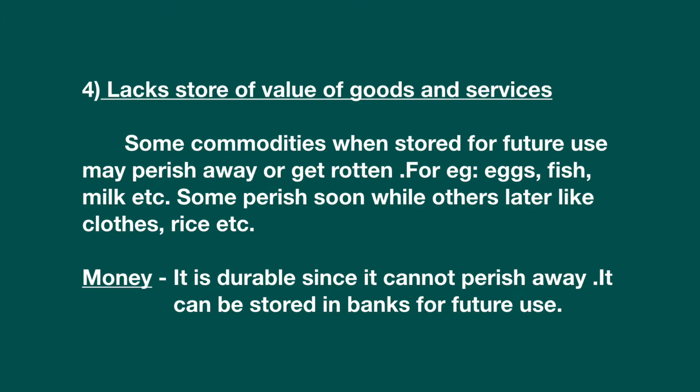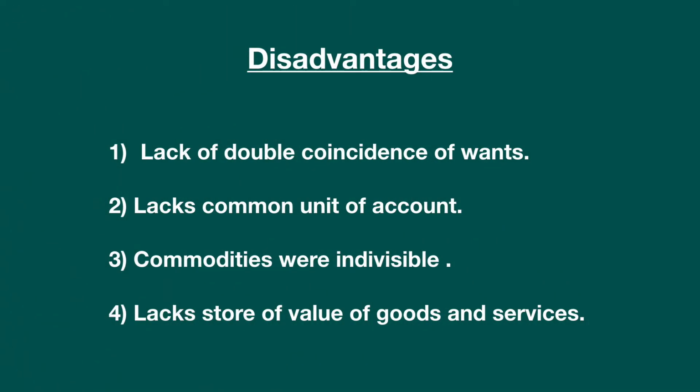In the case of animals, they may become sick or unhealthy and die someday or the other. But again, there are some things that may remain, like clothes, rice, sugar, etc. But in the case of money, money is durable, since it cannot perish away. It can be stored in banks for future use. So now we know why barter system failed and later money came to be used.